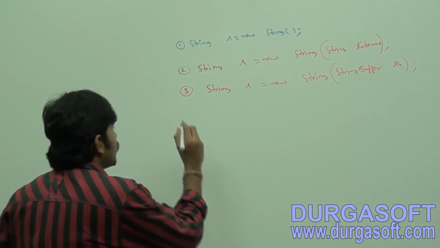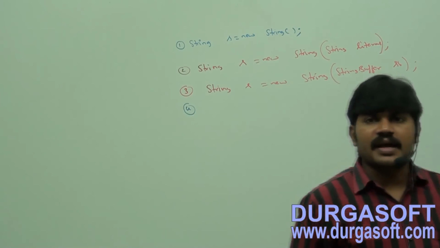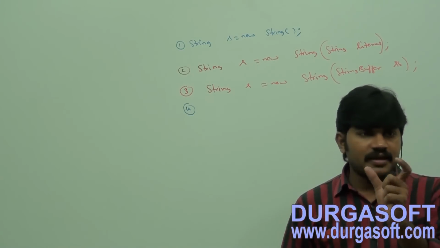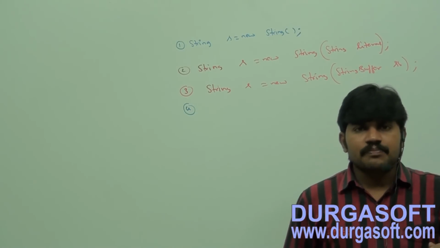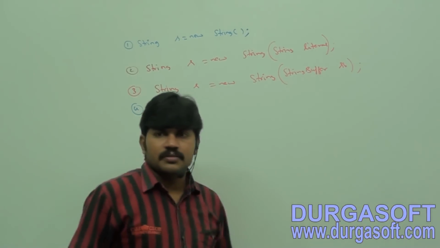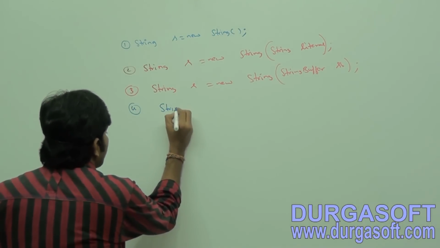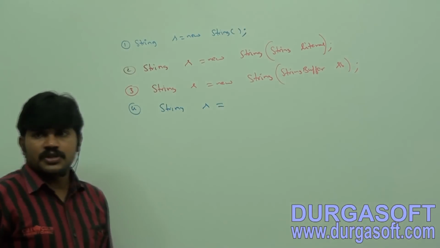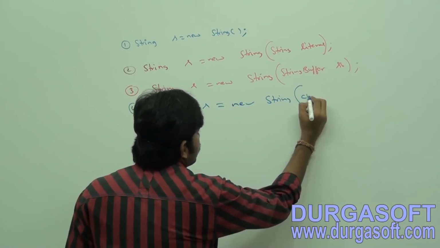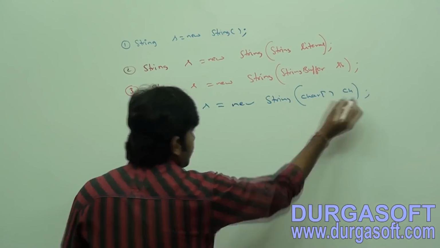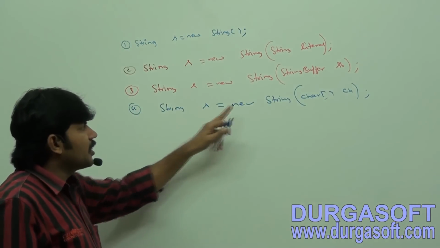Now the fourth one. In some languages, a sequence of characters, a char array, is nothing but a string. Now for the given char array, can you please create an equivalent string object? String s = new String(char array ch).